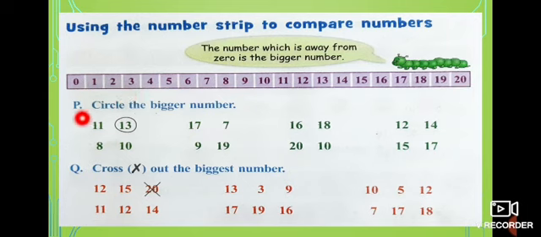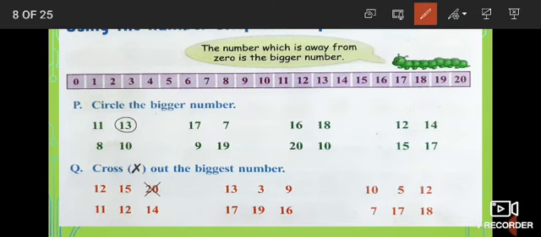Shall we do this? Part P, circle the bigger number. First one, 11, 13. Where is 11? 11 is here and 13 is here. Which is far from 0? 13. So that is the biggest one. So circle this. And look at the next one. 8, 10. Which is the biggest one? 8 is here and 10 is here. Which is far? 10 is far. So what you got to do? You got to circle number 10.